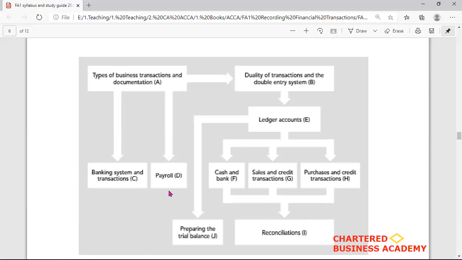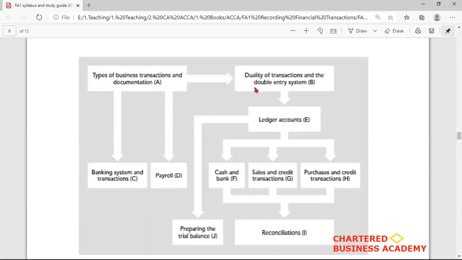And payroll is also linked with the business transaction, because payroll means the employees' salaries and wages which are paid by the companies, and this is an expense for the company. So whenever wages or salaries are paid or bonus is paid, the double entry is recorded in the books of accounts. So this is an expense side.